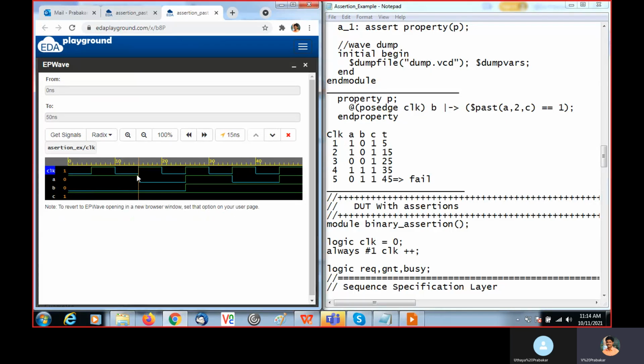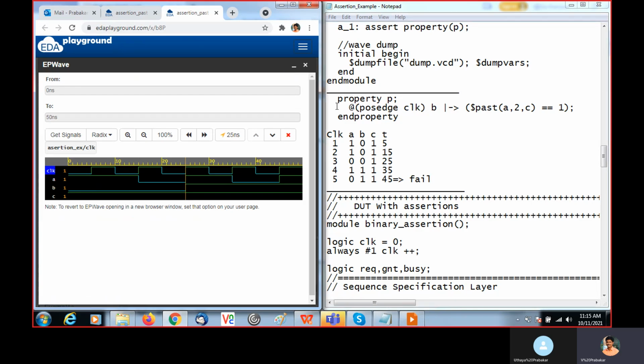Here, just before the passage, A value is 1, B value is 0, and C value is 1. Then at this passage of clock, A value is 0, B value is 0, and C value is 1. Likewise, we need to note down the values. I just note down this for understanding purpose, to explain how it is behaving.